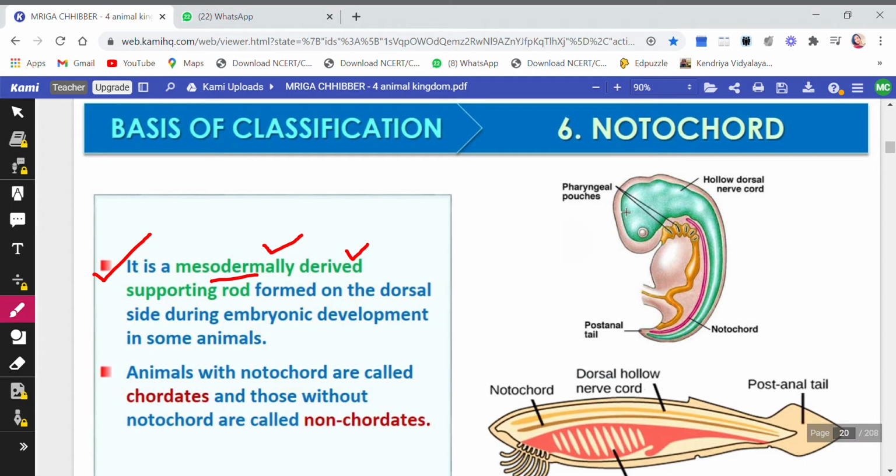I told you what the dorsal side is. This is the dorsal side of the body, and this is the ventral side. So notochord is formed on the dorsal side during embryonic development in some animals. Animals with notochord are called chordates. You see this brown line is the notochord. Those who have notochord are called chordates, and those without notochord are called non-chordates.